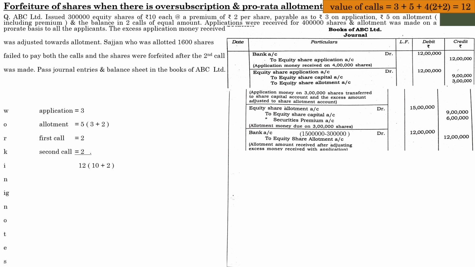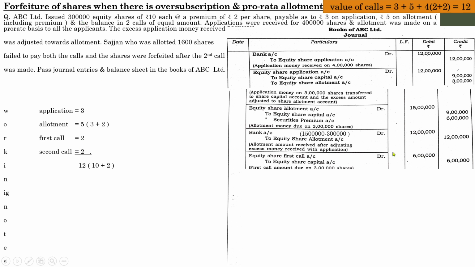Remember to do that wisely. So we have passed the entries with regard to allotment. Next one, equity share first call account debit to equity share capital. Here the equity share first call is rupees 2, total number of shares is 3 lakh, and the entry will be 6 lakhs. 3 lakh into 2, 6 lakhs.